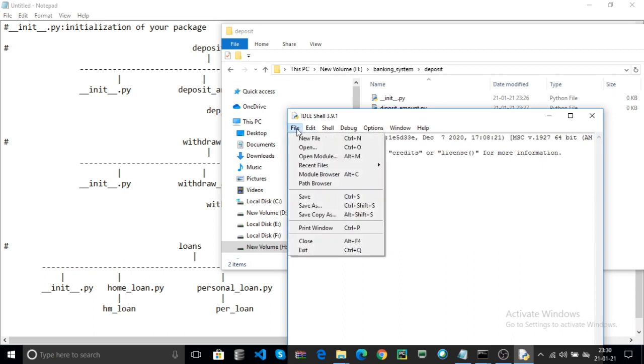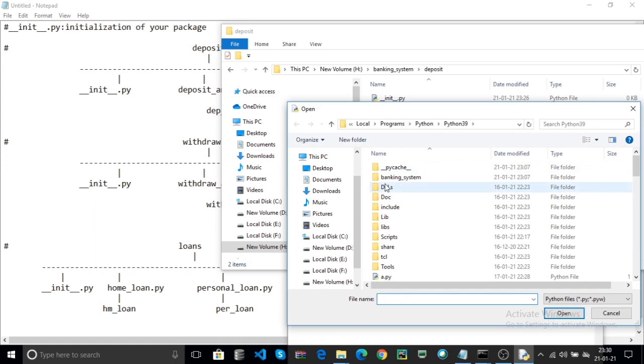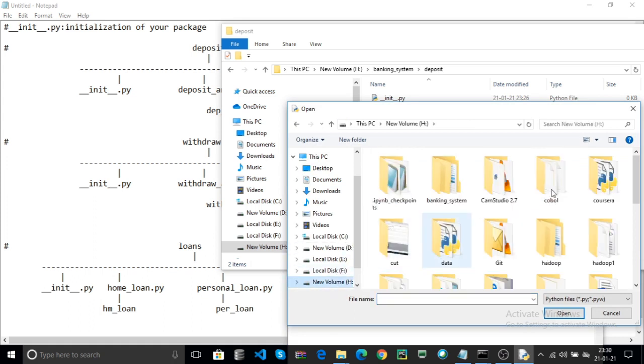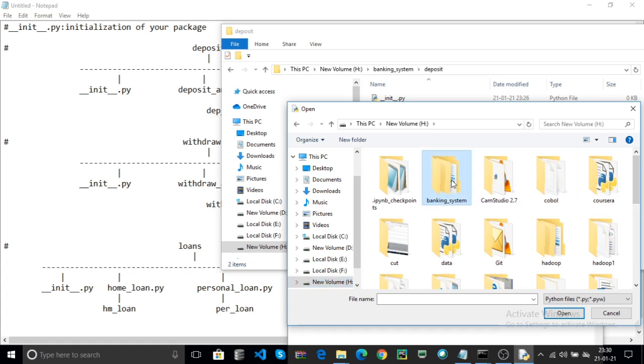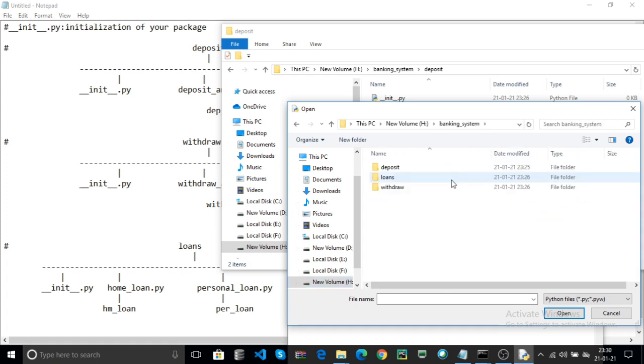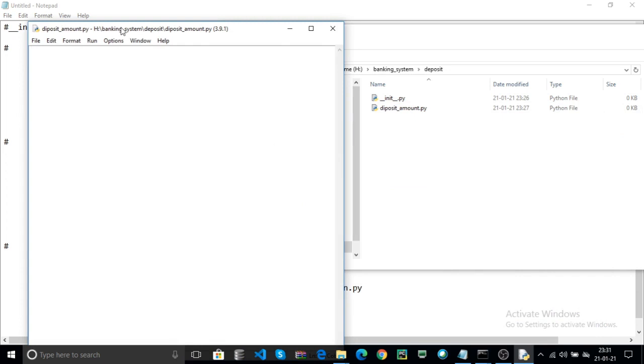Open the file, go to the H drive, banking system, then deposit, and here deposit_amount.py is the module. Now click on open.